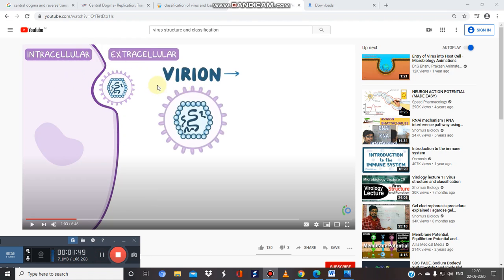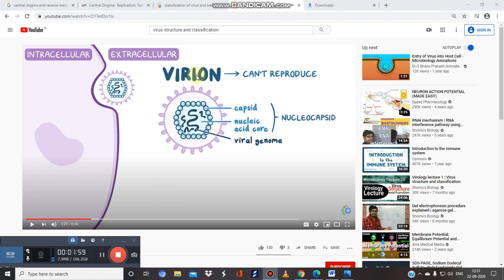Virus can exist in both stages, intracellular or extracellular. And remember this: when the virus is present extracellularly, it is known as the virion, and this virion is not able to reproduce. When we talk about the structure of the virion, it consists of a protein coat known as the capsid. Beneath that we have a nucleic acid core, and in combination they are known as the nucleocapsid. This is our viral genome, either DNA or RNA.